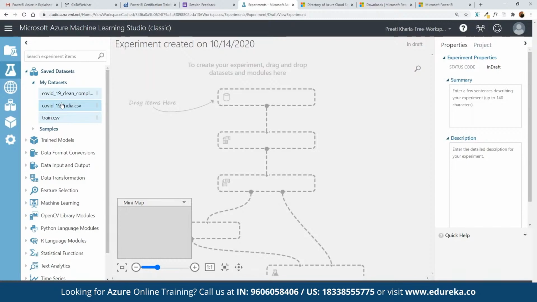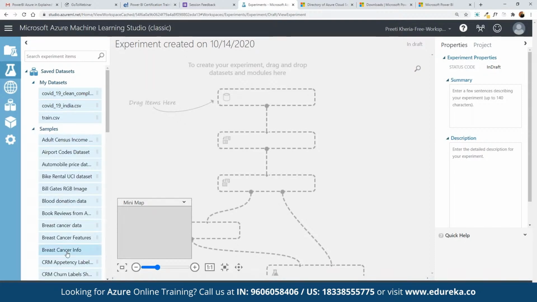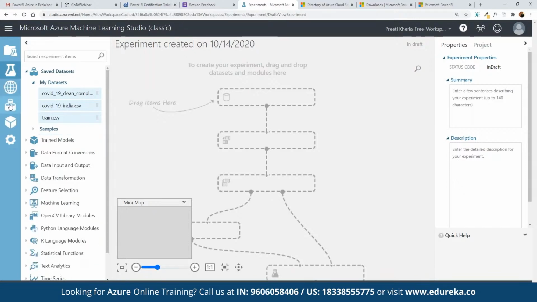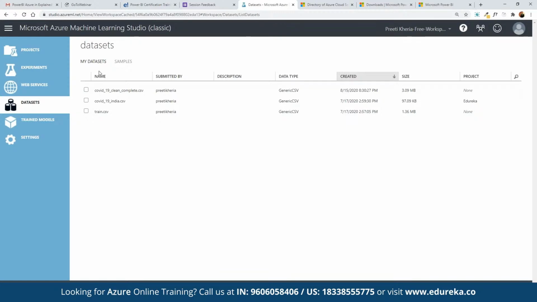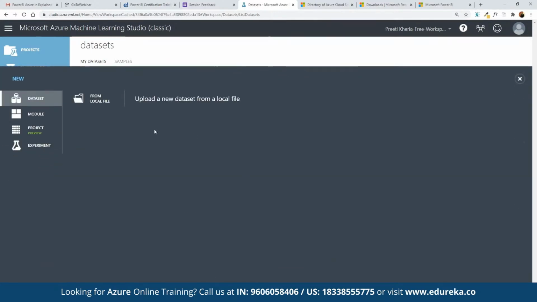Now for this, in case we don't have a dataset available, here we can click on samples, where we have sample datasets already available that we can play around with. Or if we want to work on our own dataset, here we can click on this option, dataset, and to start new, we can simply click on new. We can choose from a local file. Let's say we have used a local file for the sales data, and now we want to create a sales prediction out of it. Then here we can create a model for that sales prediction as well.